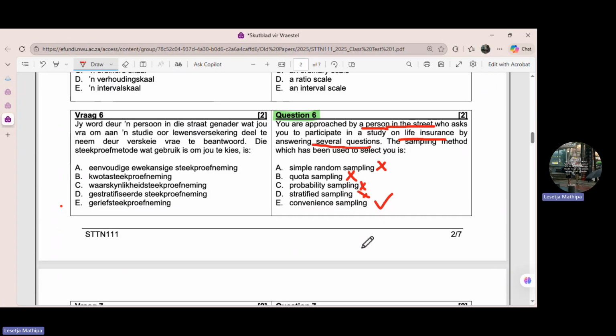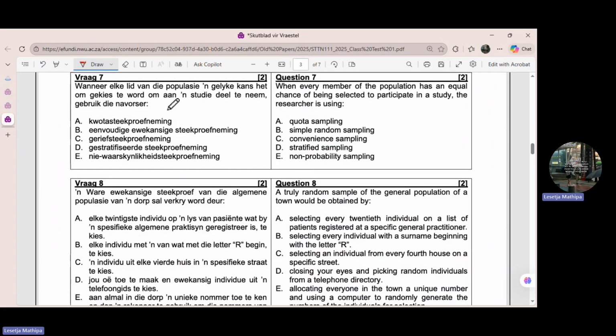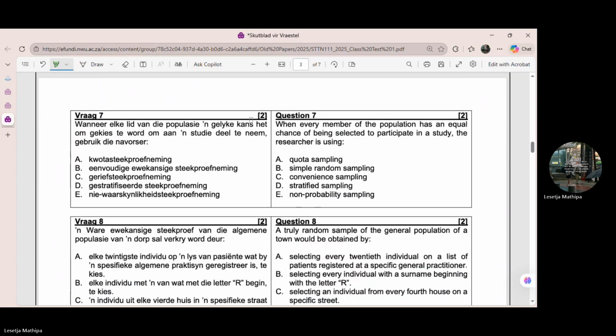When you look at this question, you're going to participate in a study on life insurance by answering several questions. So it does not necessarily represent what? The population. That's the reason why it's going to be under convenience sampling. Okay, so question 6 is done. Question 7.